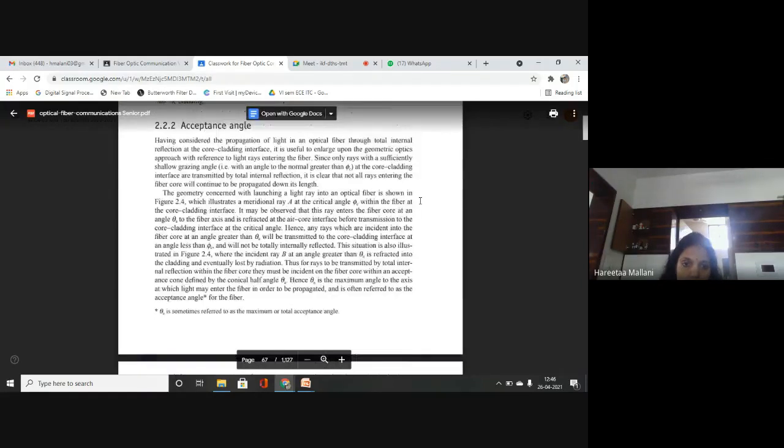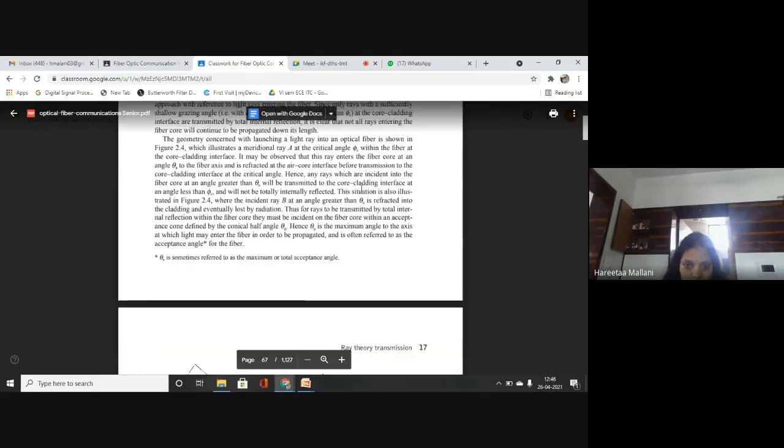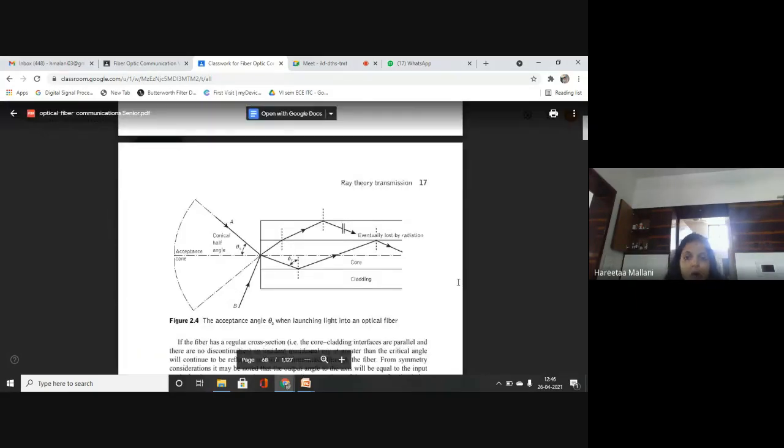Okay, first we saw how light is propagating within the core. Now we want to see what angle should be set at the air core interface so that the whole or maximum photons can be transferred to the optical fiber. That is a very important concept. So for that concept, draw this diagram.